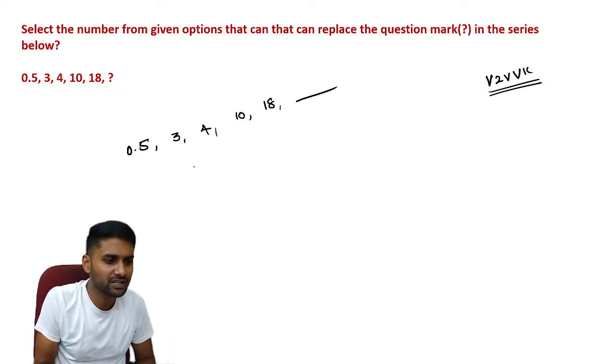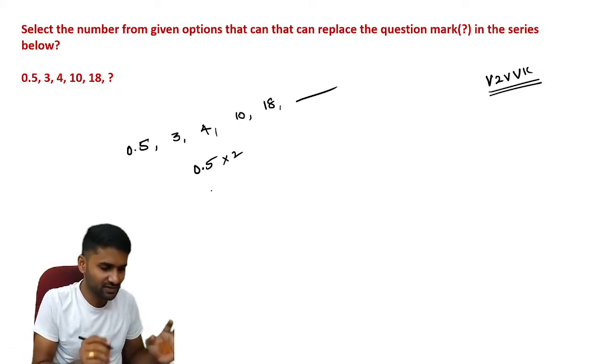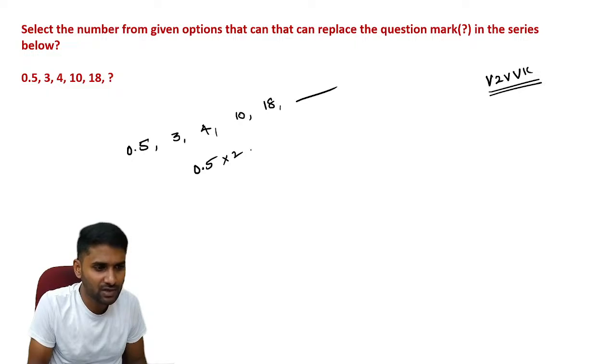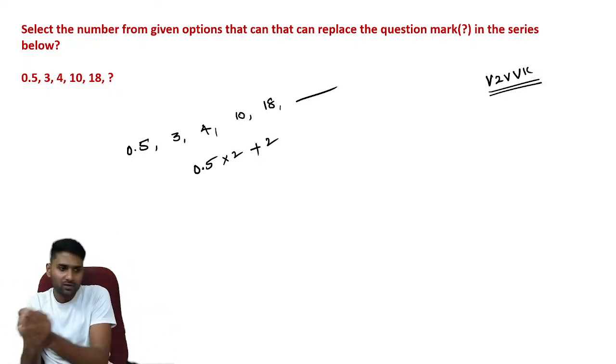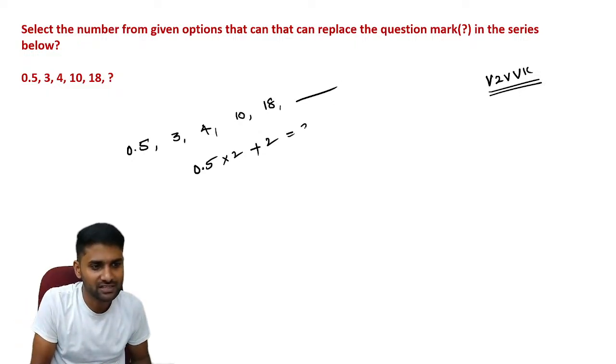Let's go through the multiplication. 0.5 is multiplied with 2. Let us take it this way. 0.5 is multiplied with 2, and if you add plus 2, why? Because 0.5 into 2 is equal to 1. 1 plus 2 is equal to 3. Yes, you will get this number.